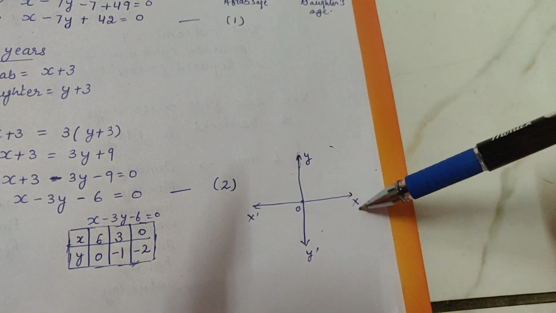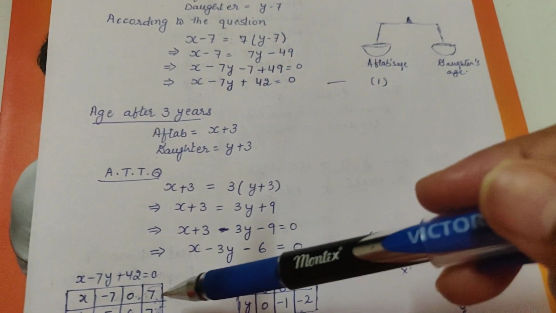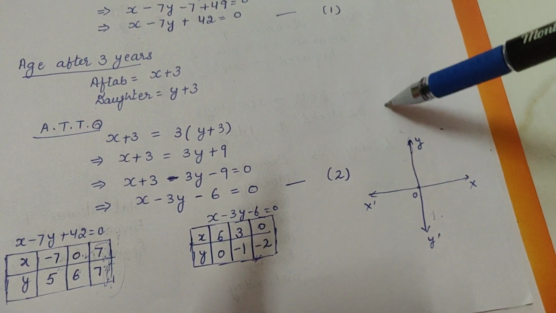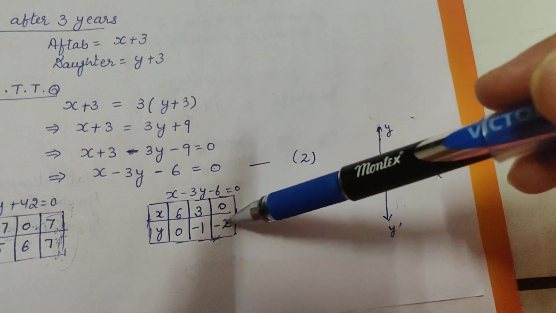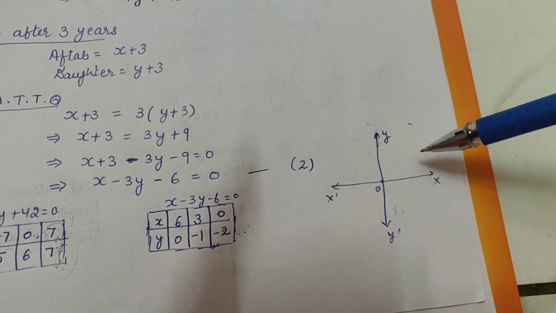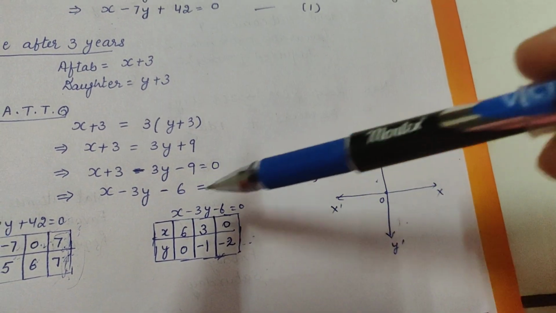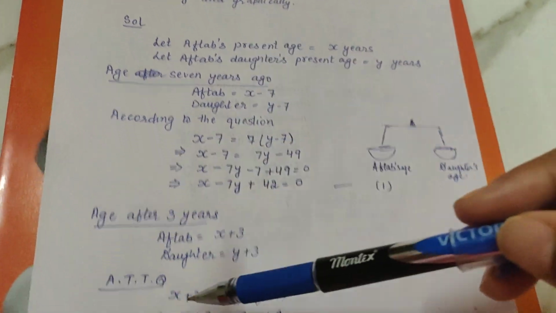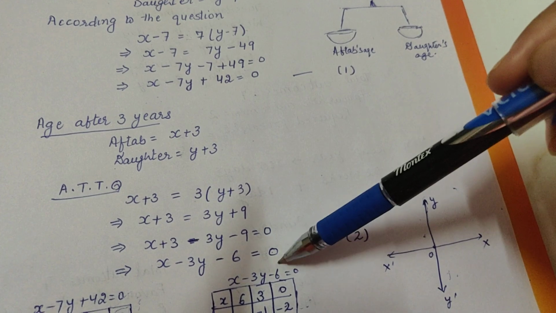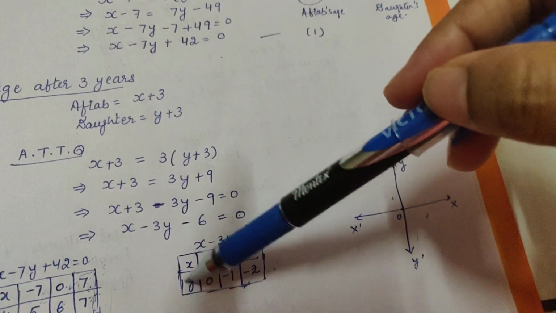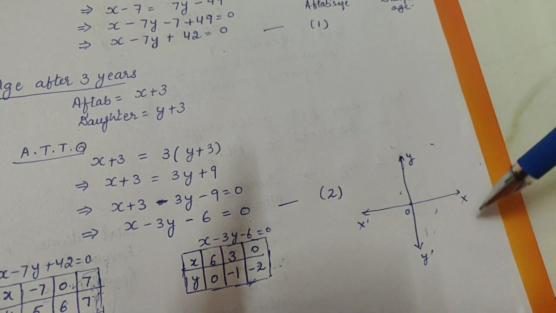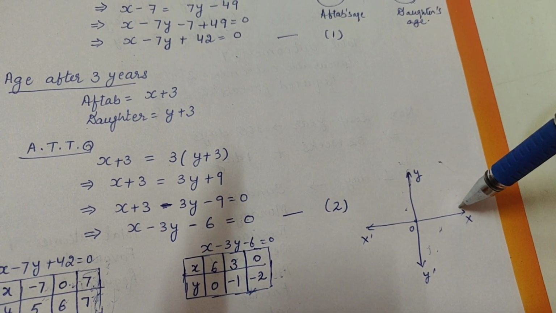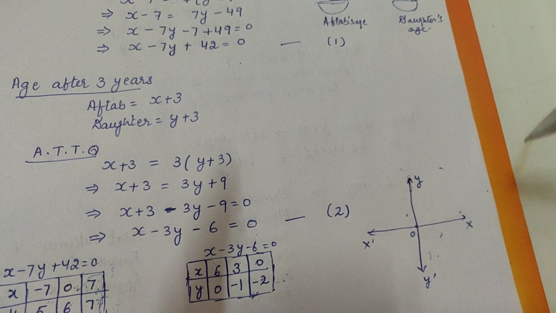This is x-axis, this is y-axis, and then one by one, first of all, for this equation you will plot the points, you will join them to get a line, and then for this equation again you will draw a line, and this is your representation graphically. Then you will be representing these 2 equations graphically जब आप इनके टेबल्स बना के इनका ग्राफ बनाओगे, both the equations on the same graph. Okay, I hope this is clear to you.